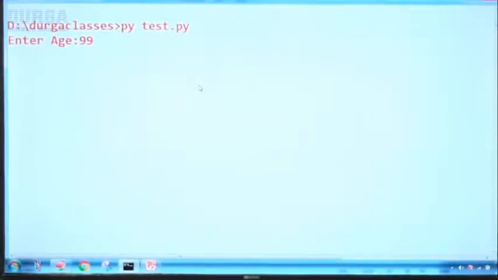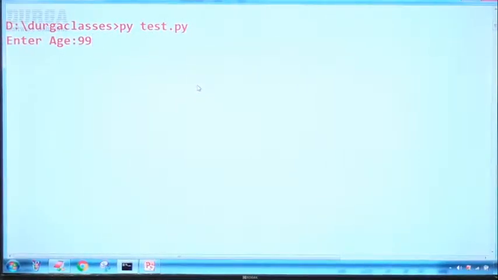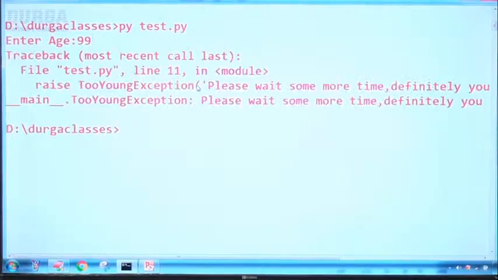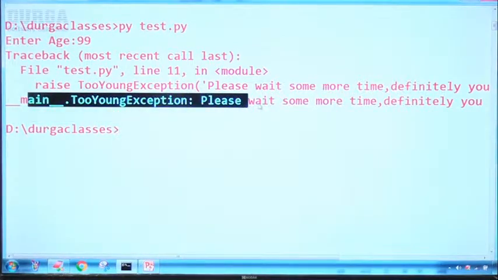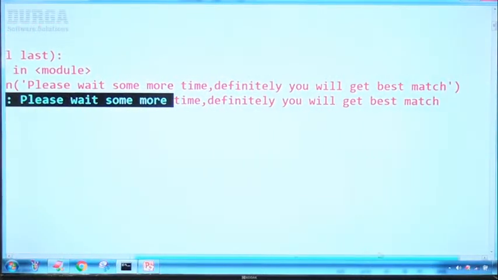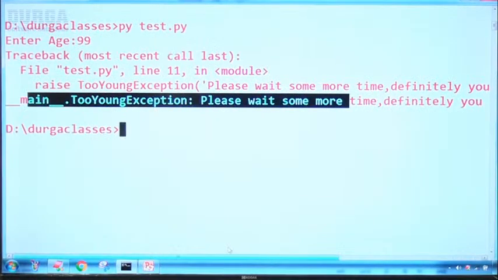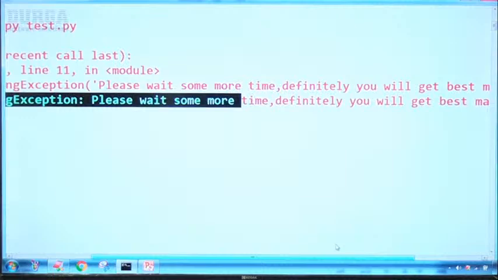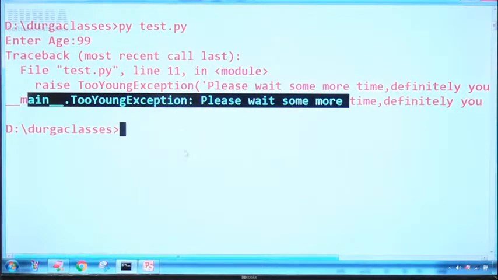99. Okay, 99, grandfather age. What is the response it's going to give? It is telling TooYoungException. Please wait some more time, definitely you will get the best match.